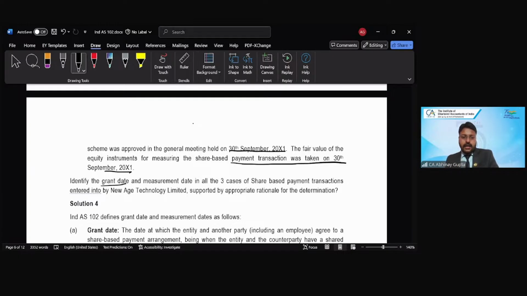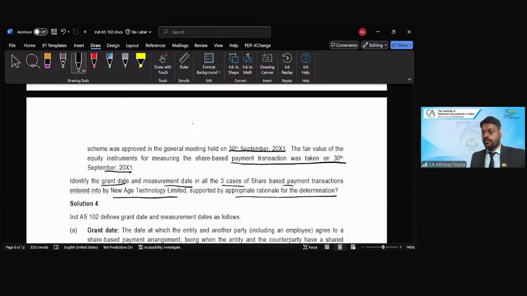Identify the grant date and the measurement date in all the above 3 scenarios of share-based payment transactions entered into by the company and support your answer with appropriate rationale, right? So basically you need to tell in all the 3 above cases what is the grant date and what is the measurement date.